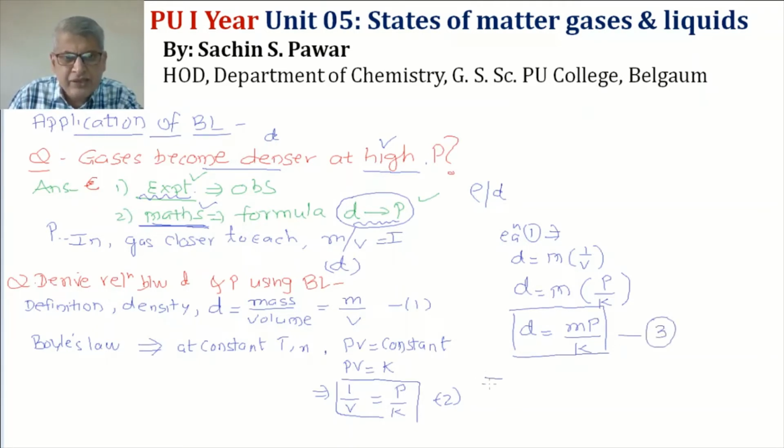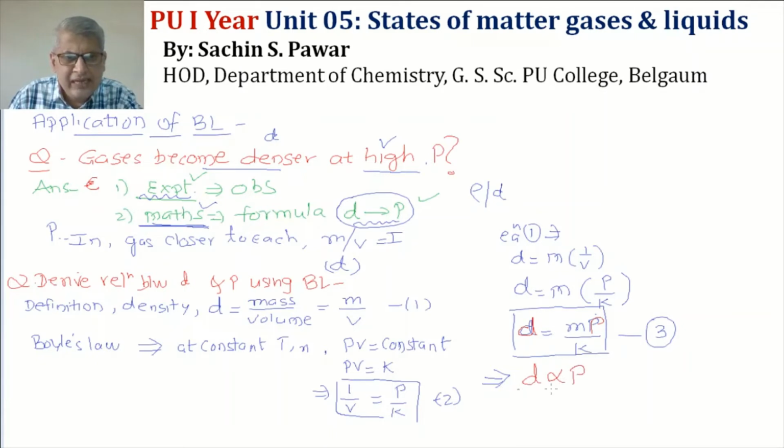And this equation 3 clearly indicates that density is on the left hand side in the numerator, pressure on the right hand side in the numerator. Density in the numerator, pressure in the numerator, both are directly proportional to each other.